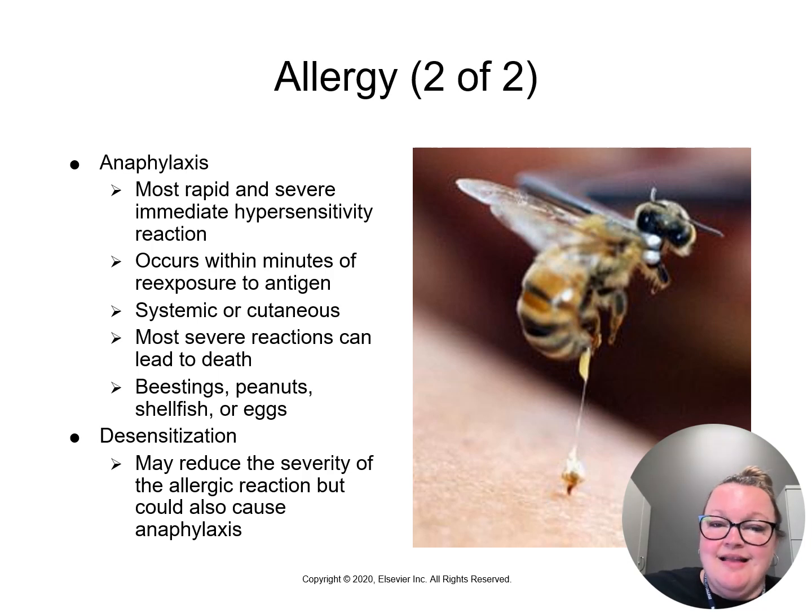Sometimes we can desensitize people to allergens by exposing them to minute quantities of the allergens over long periods of time. Keep in mind this may reduce the severity of the allergic reaction, but may also trigger anaphylaxis. So it works best for respiratory tract allergens and biting insect allergens.